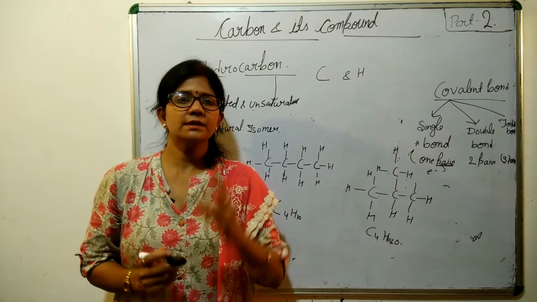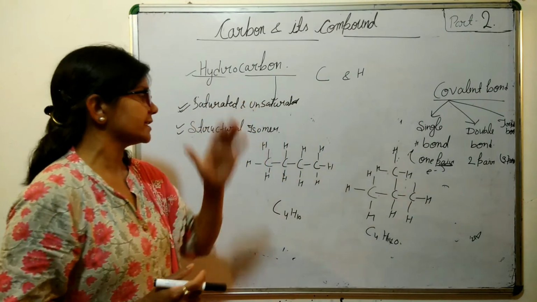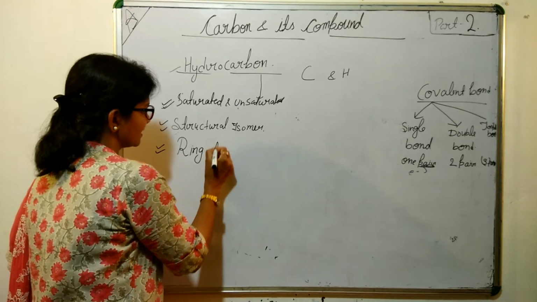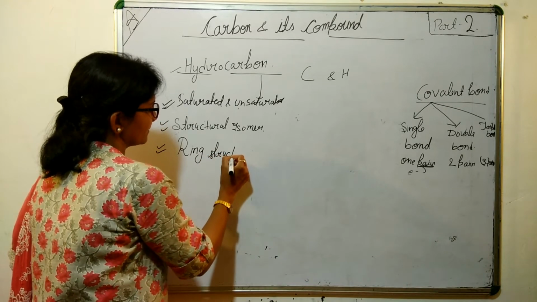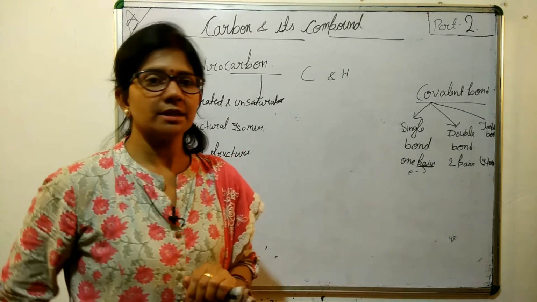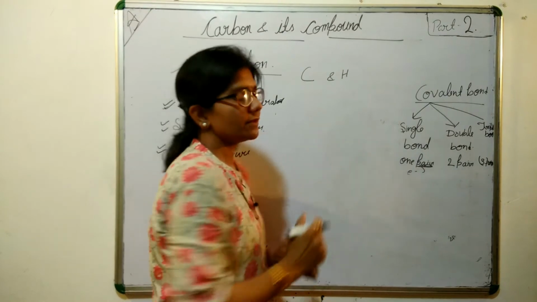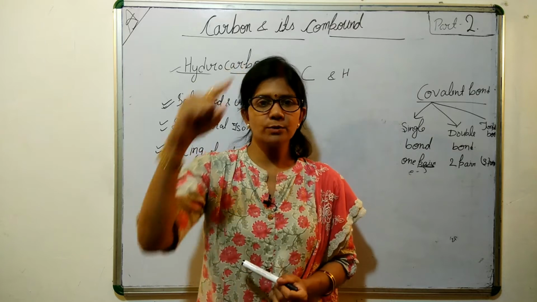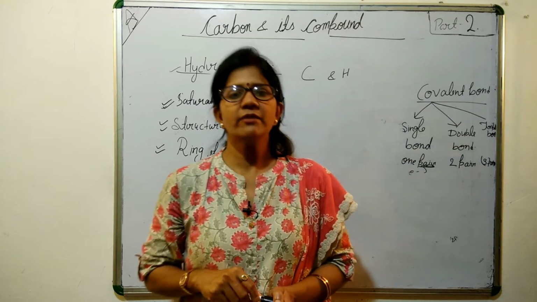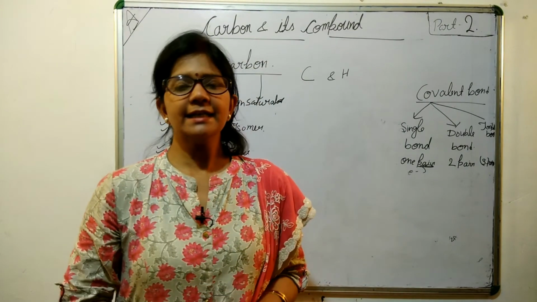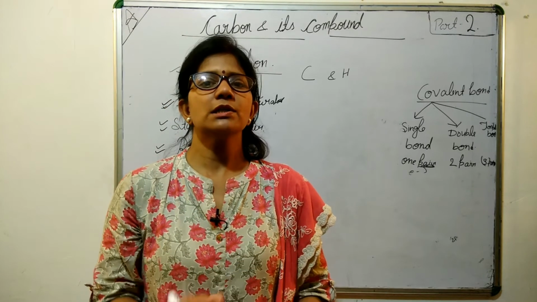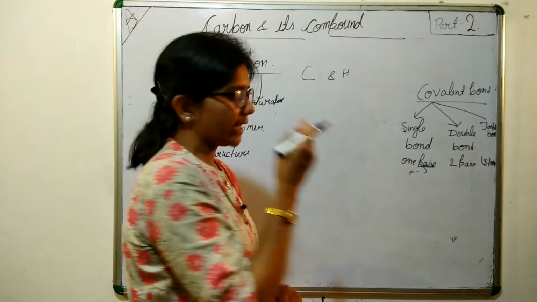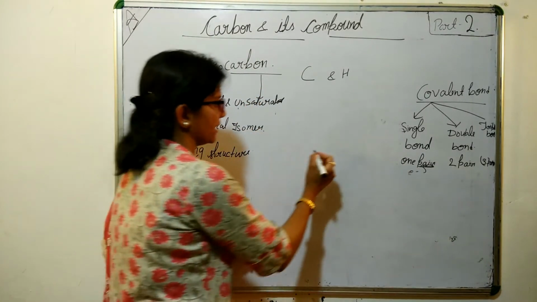So it was our third term which we had discussed. It is structural isomer. Now let's see ring structure of carbon compound. As we know in geometry, we need at least 3 points to make a closed ring, so that we can make a triangle. Exactly in the same way, here we also need at least 3 carbons so that we can get the ring structure.